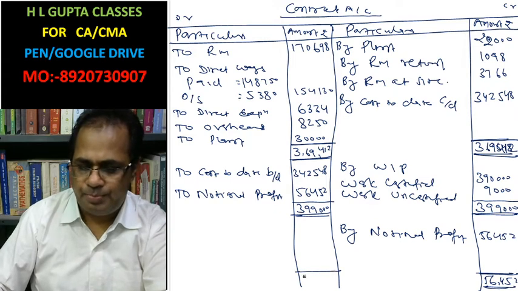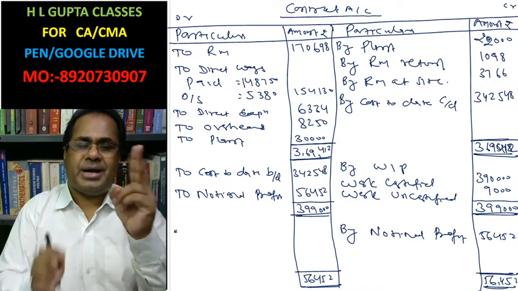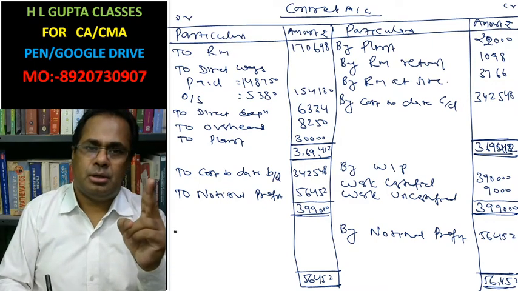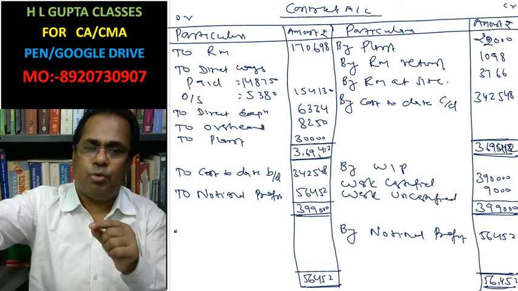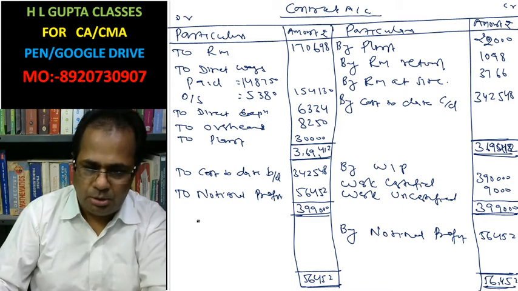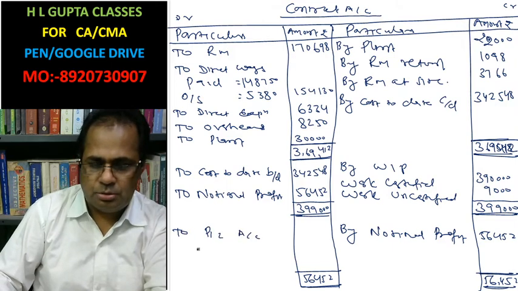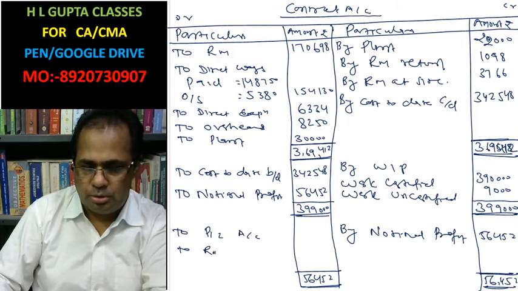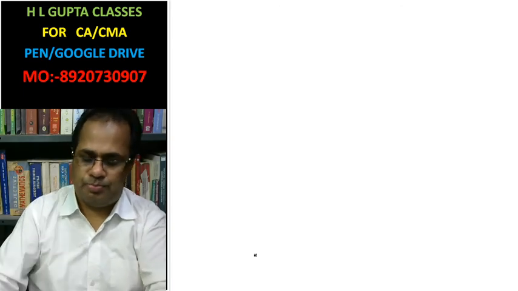You write here 56,452. You divide the notional profit into two parts: 2/3 of the part goes into the profit and loss account, and 1/3 is kept as contingency reserve. That is, to profit and loss account, to reserve.